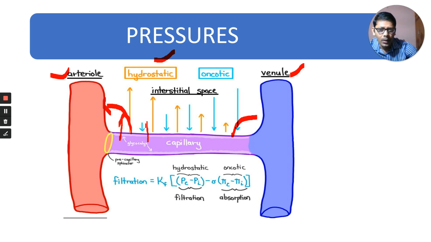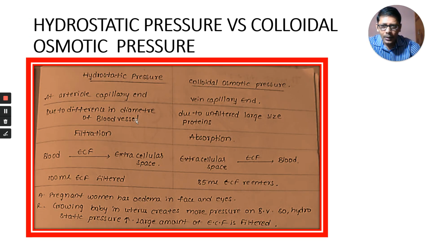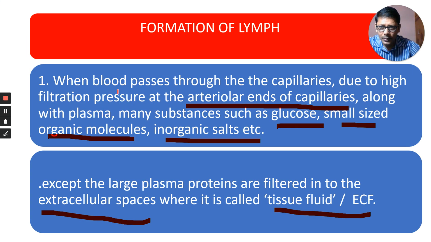They are filtered into which space? They are filtered into the interstitial space. Interstitial space means the space between the cells in the tissue. In this place, what is present here? There are cells, tissue cells. In between these tissue cells, there is a space. This is called the interstitial space. Okay, that is the meaning of the first sentence.